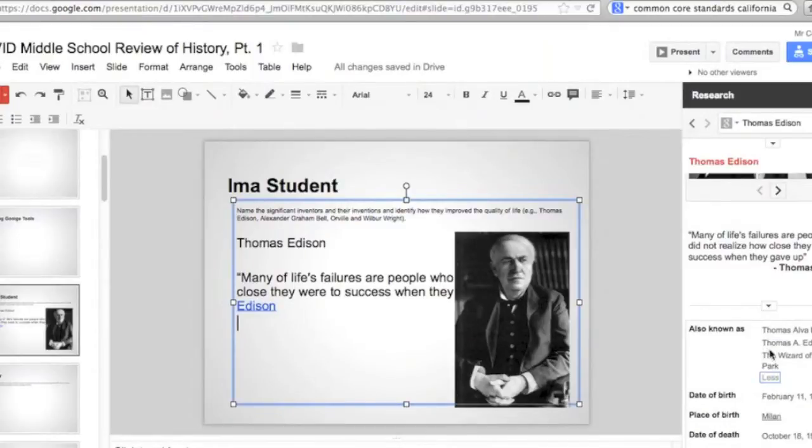He's also known as the Wizard of Menlo Park. So I like that and I decided I want to insert that. It's that easy.